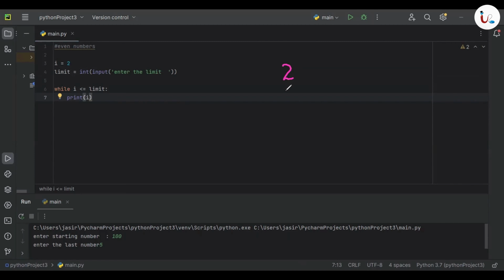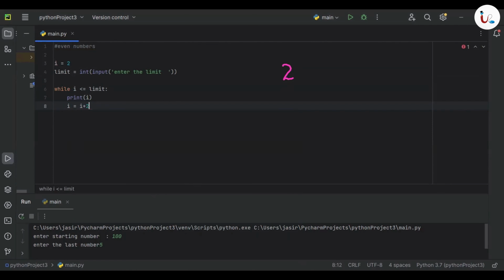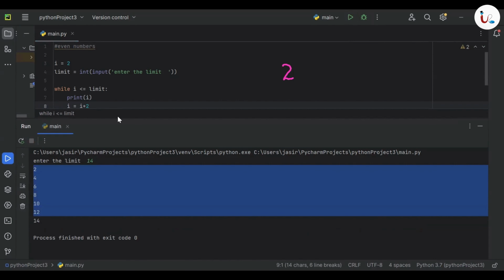After printing 2, you have to print the number 4, which means you have to increase the I. Not I plus 1, you have to increment it by 2. Then only the next number becomes 4, right? So here, whenever you're running the code, you can see it is asking us to type the limit. Maybe I'm typing 14. You can see it's printing from 2 to 14.